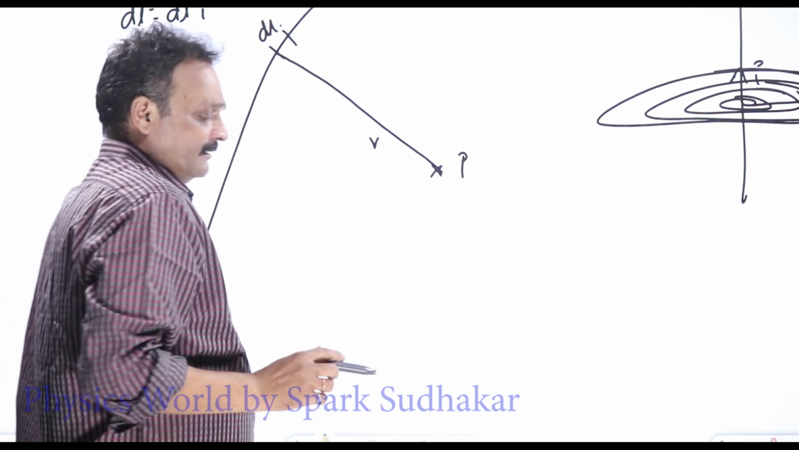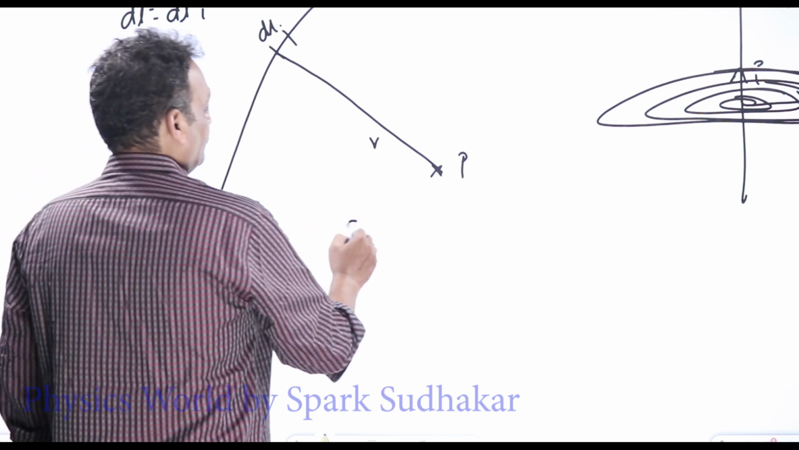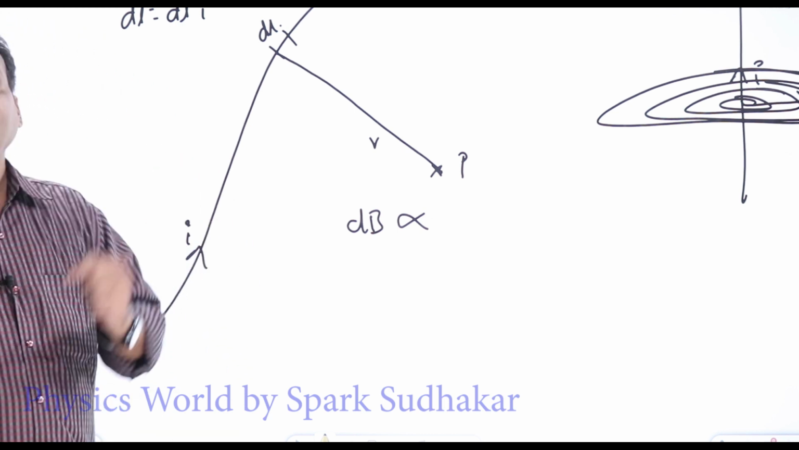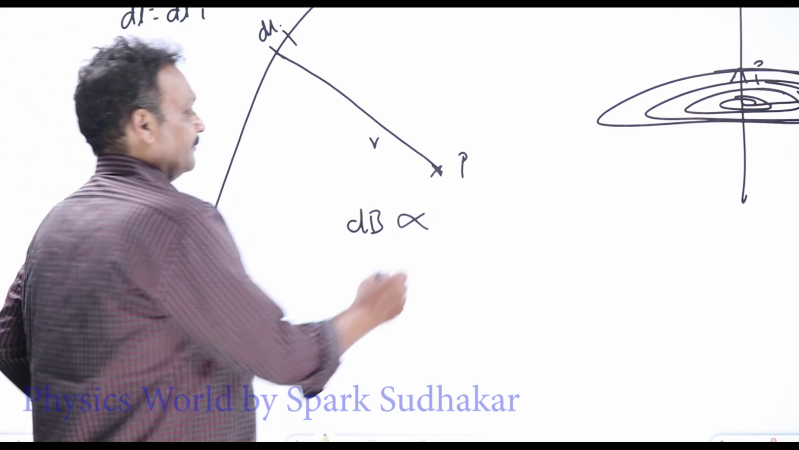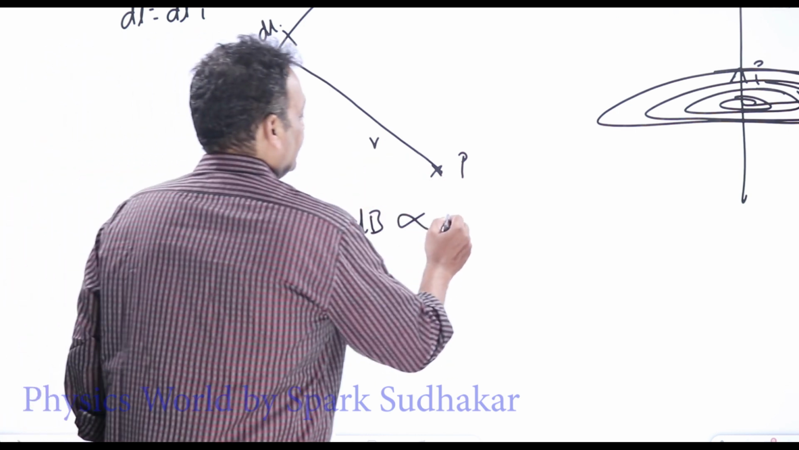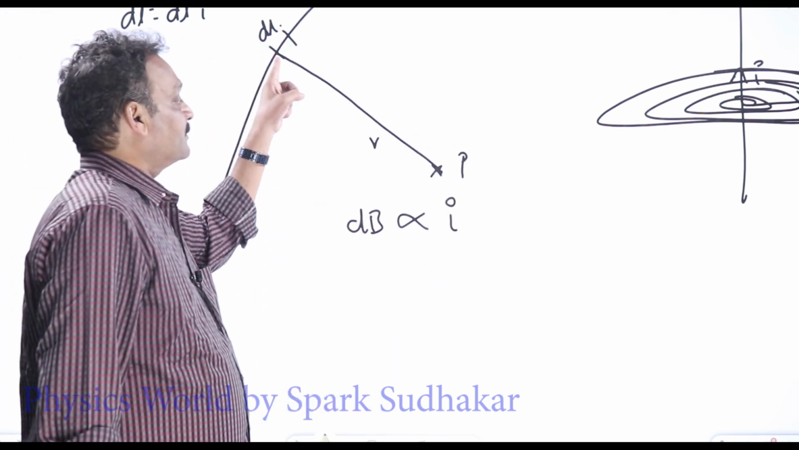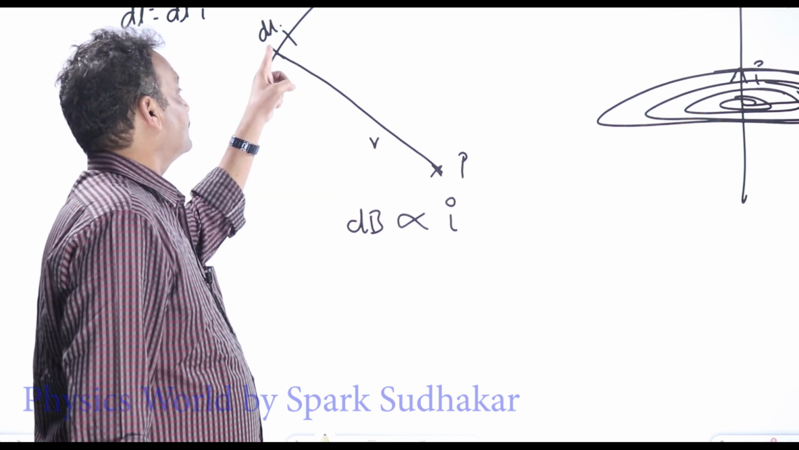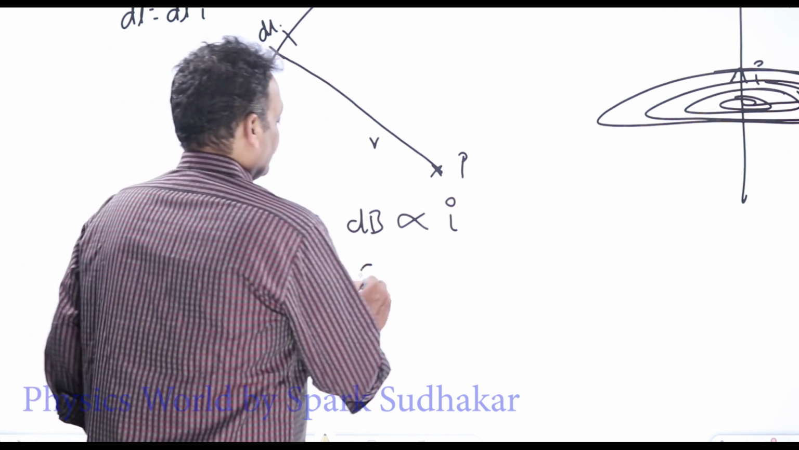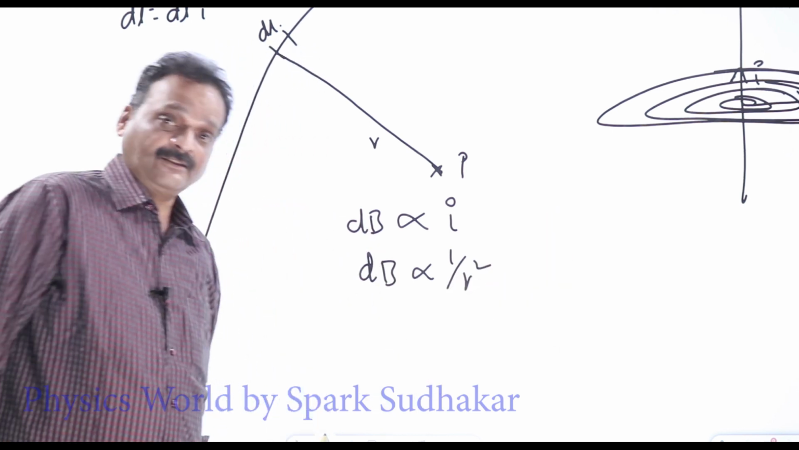Now what is the magnetic field strength at a distance r from a small current element dl? What factors do you think affect the magnetic field strength? First of all, the small amount of magnetic field dB will be proportional to... On what factors does dB depend? It is obvious that more current, more will be the magnetic field; less current, less will be the magnetic field. So dB is proportional to the current I in the wire. And dB is found to be inversely proportional to the square of the distance between that element and the point. That is, dB is proportional to 1 by r square. That is, the magnetic field follows the inverse square law.